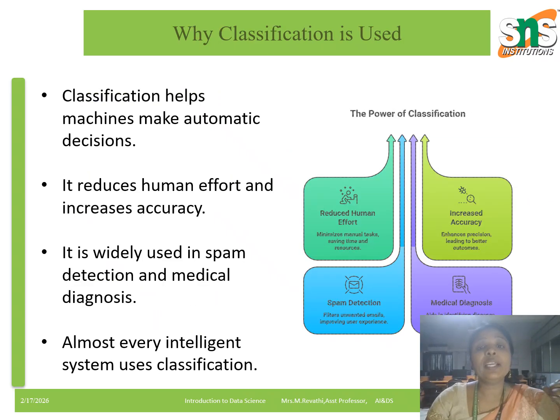Next, we see why classification is used. It helps machines make automatic decisions. It reduces human work and increases accuracy. For example, in email spam detection, medical diagnosis, face recognition, almost every intelligent system today uses classification.